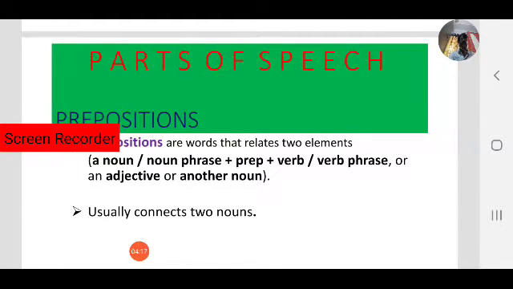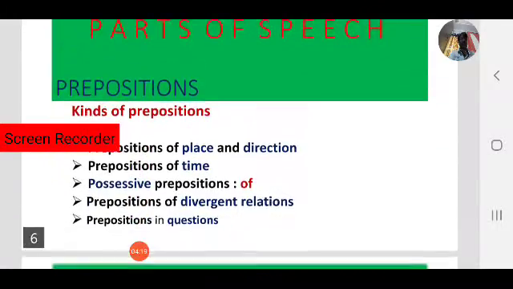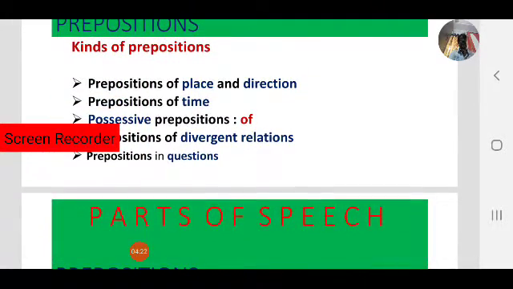There are different kinds of prepositions: prepositions of place and direction, prepositions of time, possessive preposition of, prepositions of divergent relations, and prepositions in questions. So note down these 5 kinds.